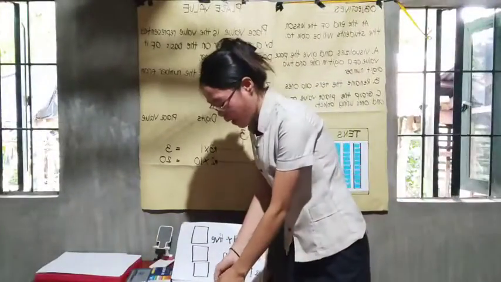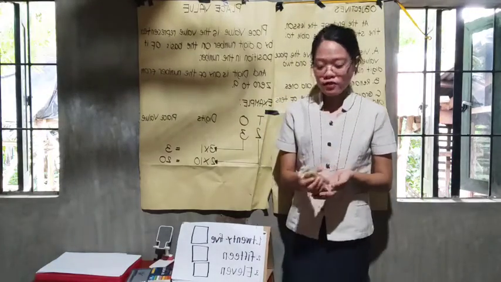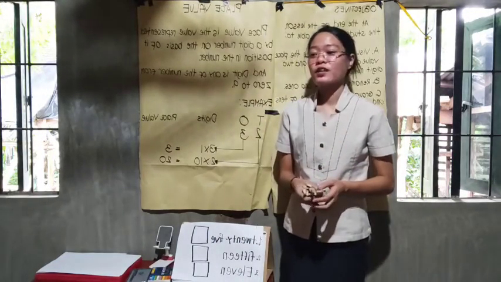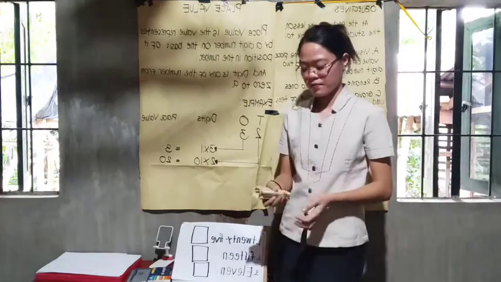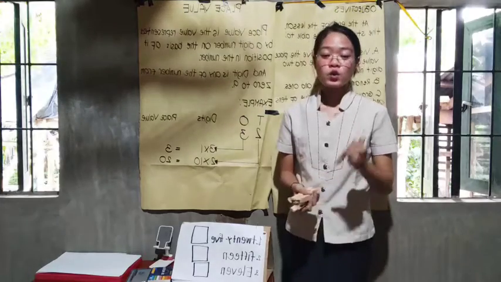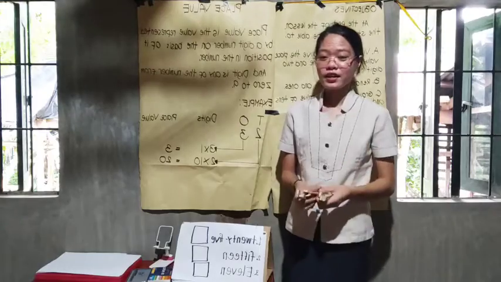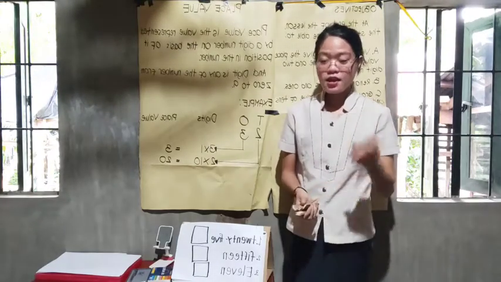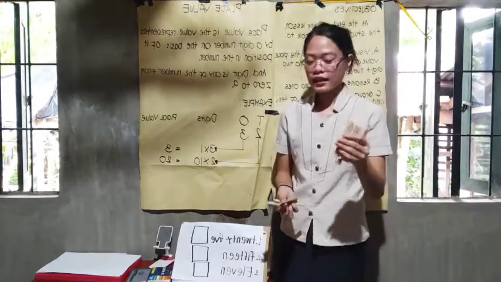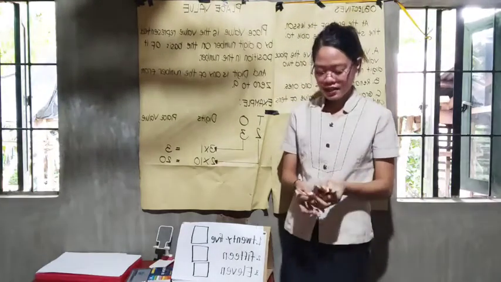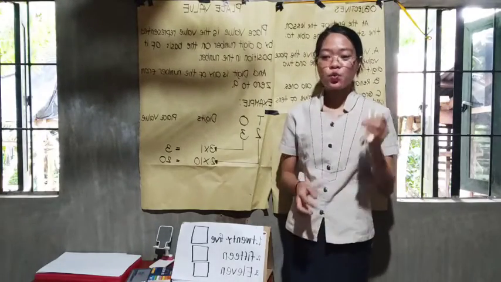Okay. So, we will use popsicle sticks to illustrate the concept of place value. So, let us count the popsicle sticks together. 1, 2, 3, 4, 5, 6, 7, 8, 9, 10, 11, 12.